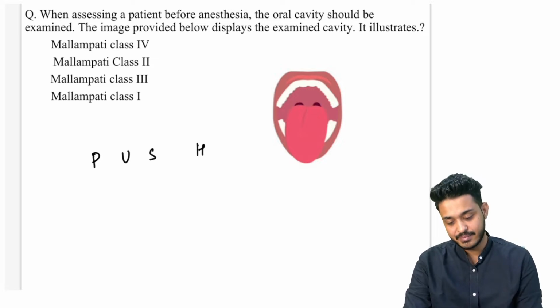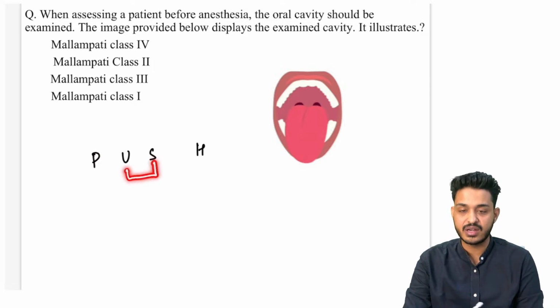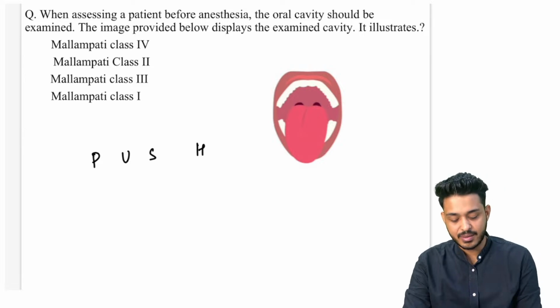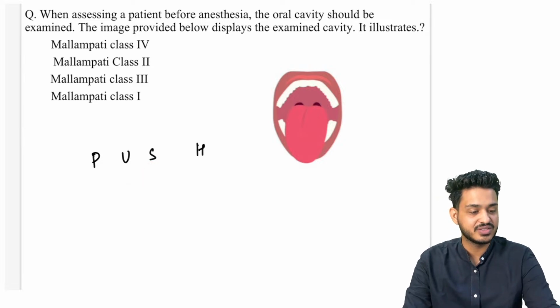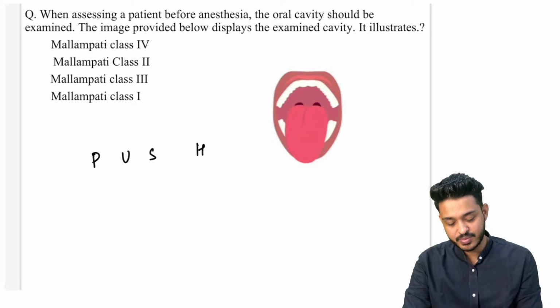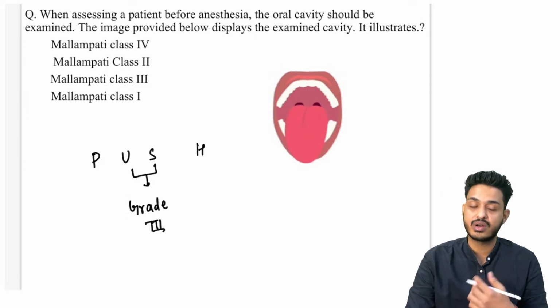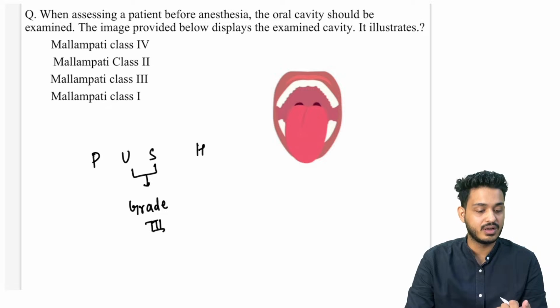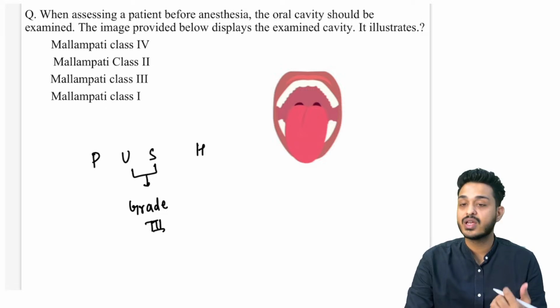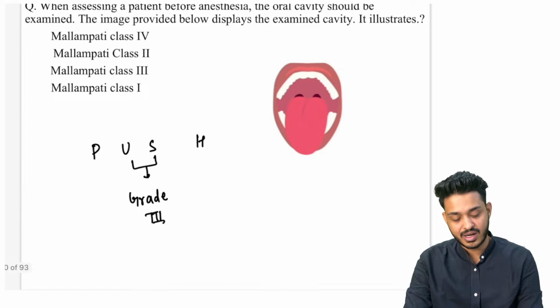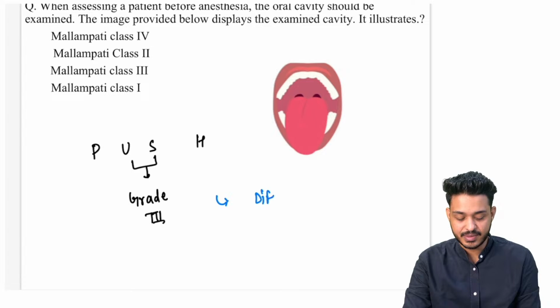क्या pillars दिख रहे? Yes, multiple things are visible. Can you appreciate the base of uvula? Can you appreciate the soft palate? Yes, you can appreciate the base of uvula and the soft palate. That means it is going to be grade number 3. Is it going to be an easy intubation or a hard intubation? Very good, Nitival, Manoj, very good, Ambuj. Yes, it is going to be grade 3, and grade 3 always remember is going to be difficult intubation.